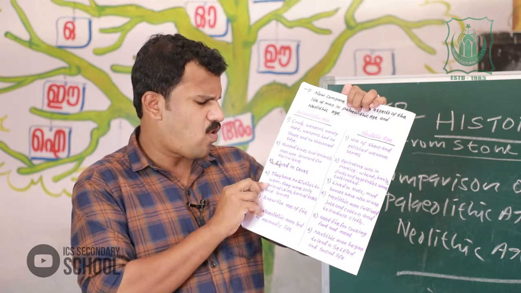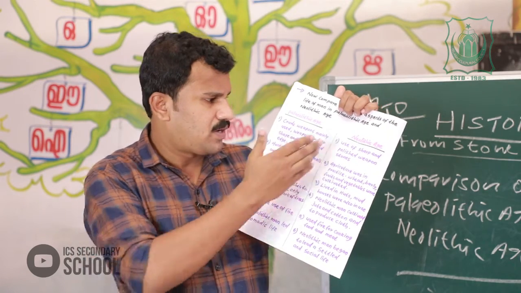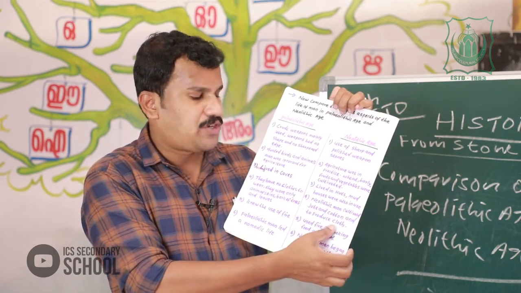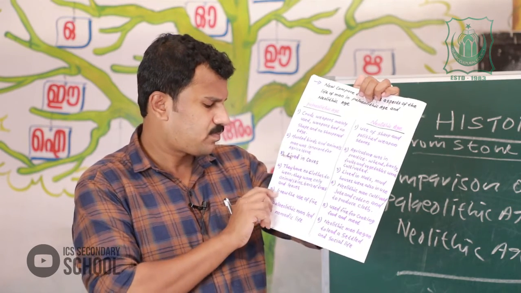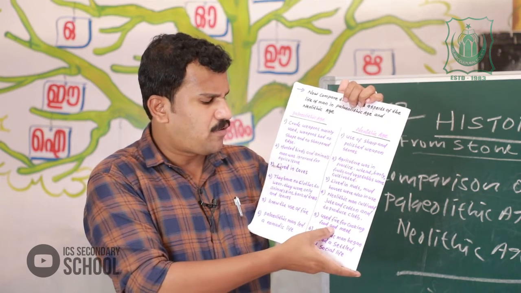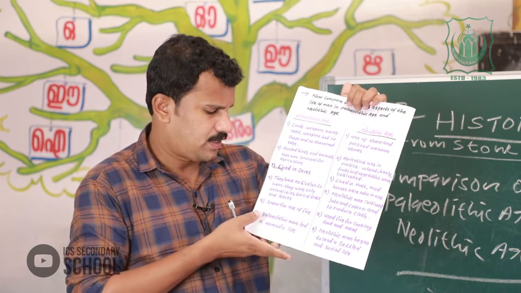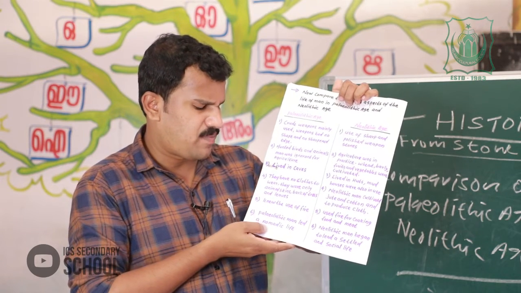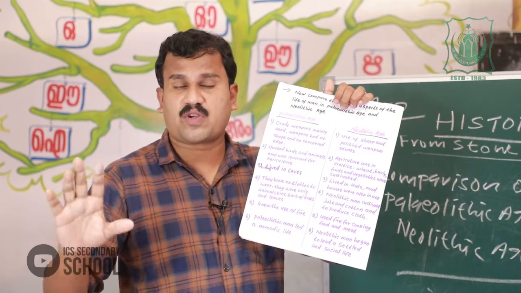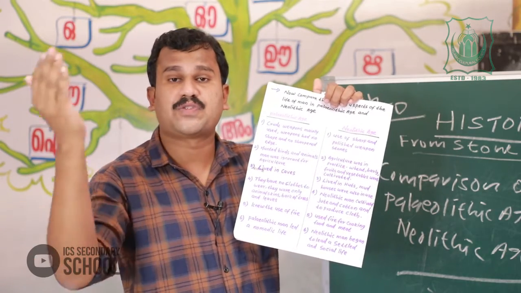Paleolithic man had no clothes to wear. They wore animal skin, bark of trees and leaves. But Neolithic man cultivated jute and cotton and produced cloth. Paleolithic man knew the use of fire, but Neolithic man used fire for cooking food and meat. Then last one, Paleolithic man led a nomadic life because they always moved from one place to another.